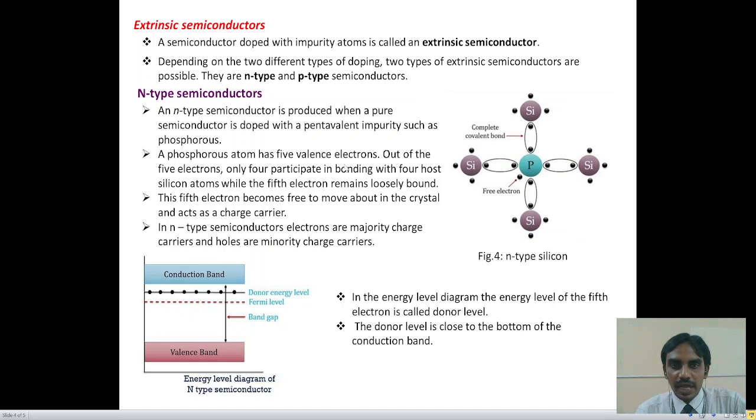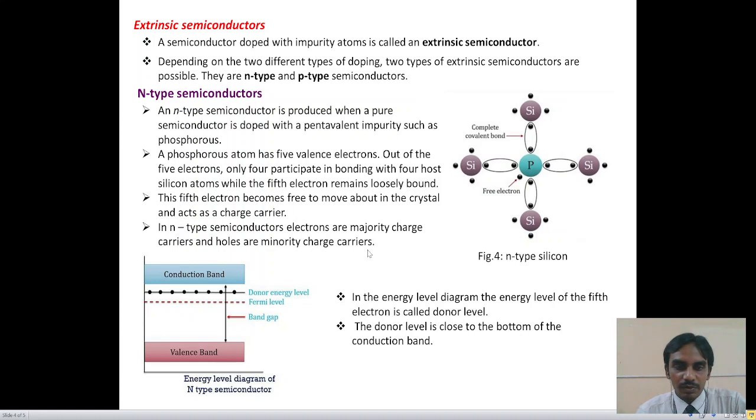A phosphorus atom has 5 valency electrons. Out of the 5 valency electrons, only 4 participate in bonding with 4 host silicon atoms, while the 5th electron remains loosely bound. This 5th electron becomes free to move about the crystal and acts as a charge carrier.